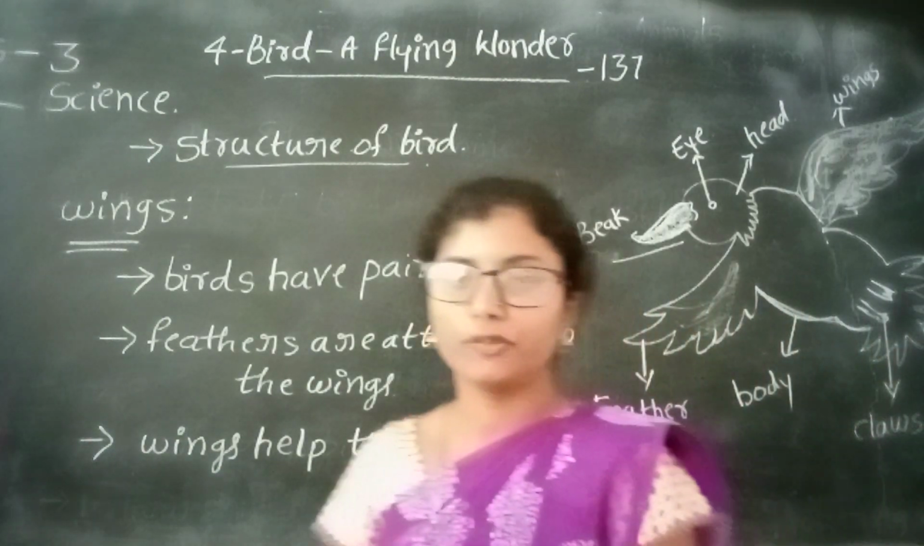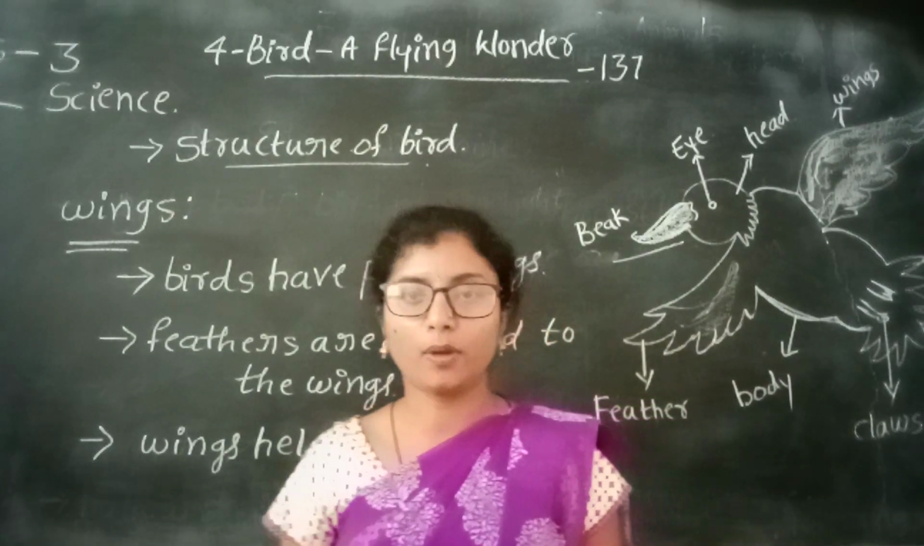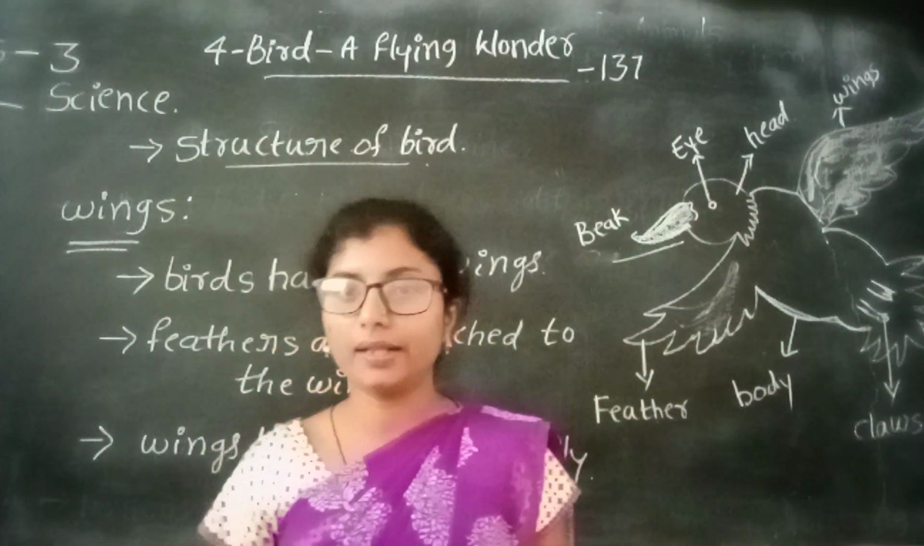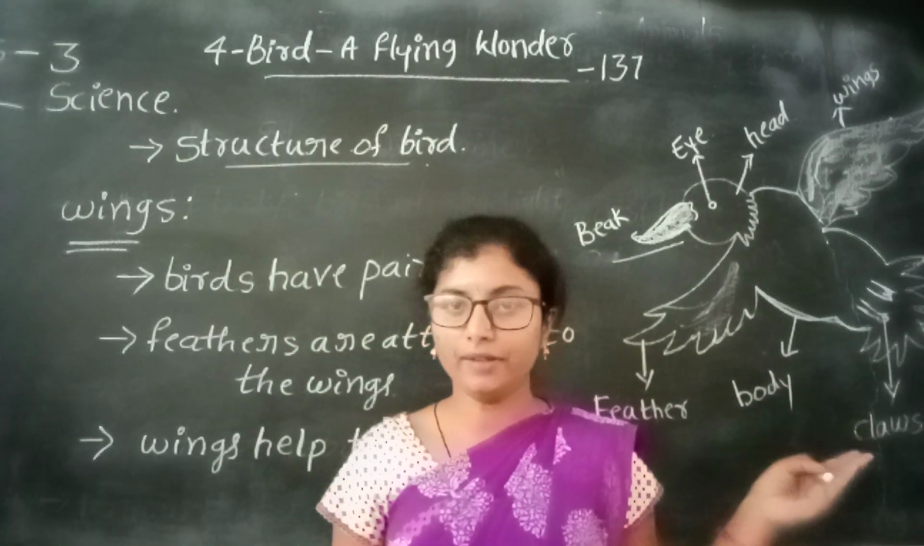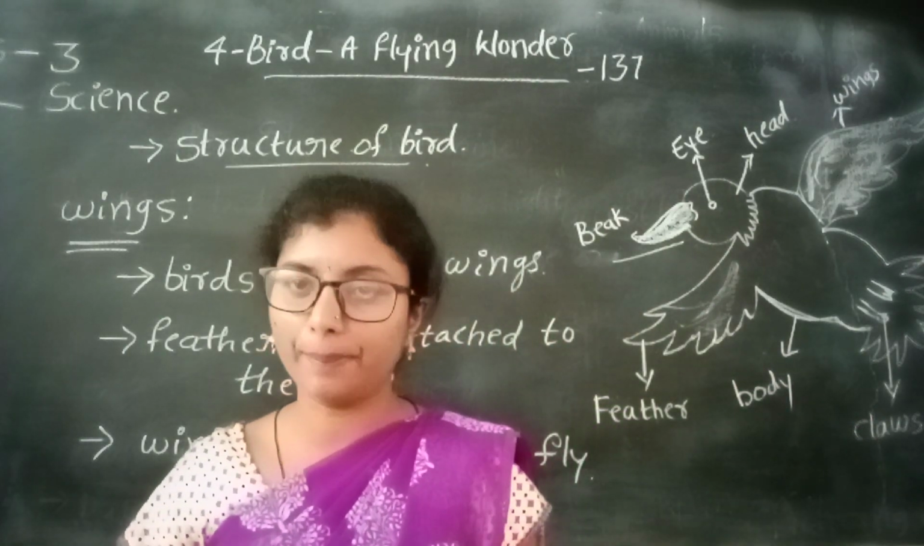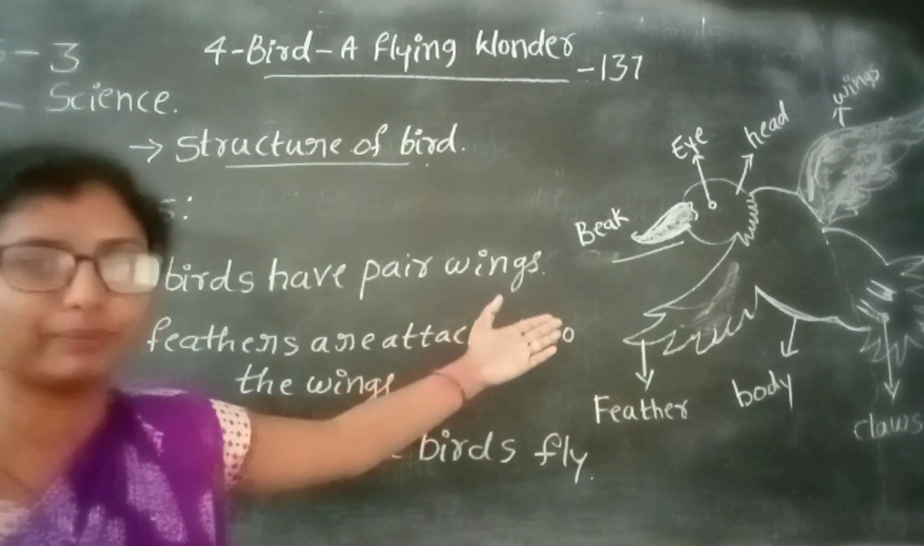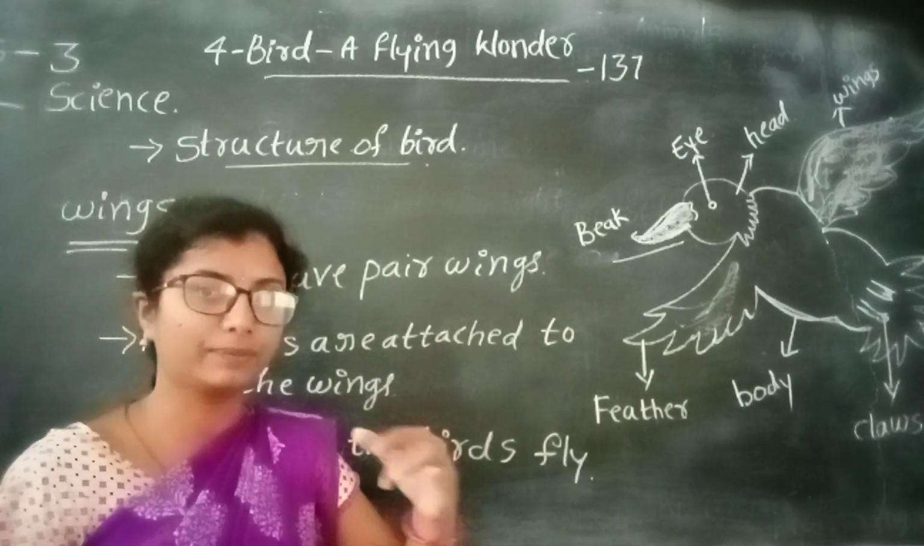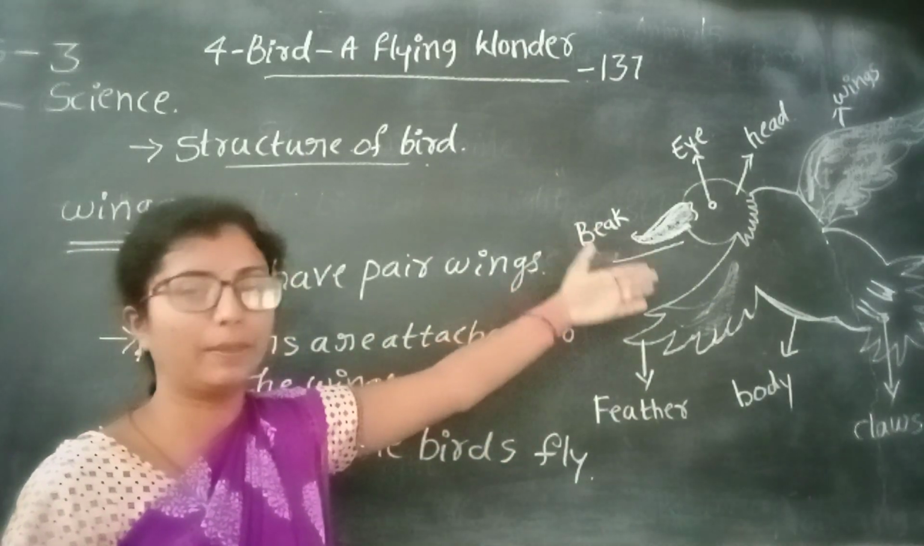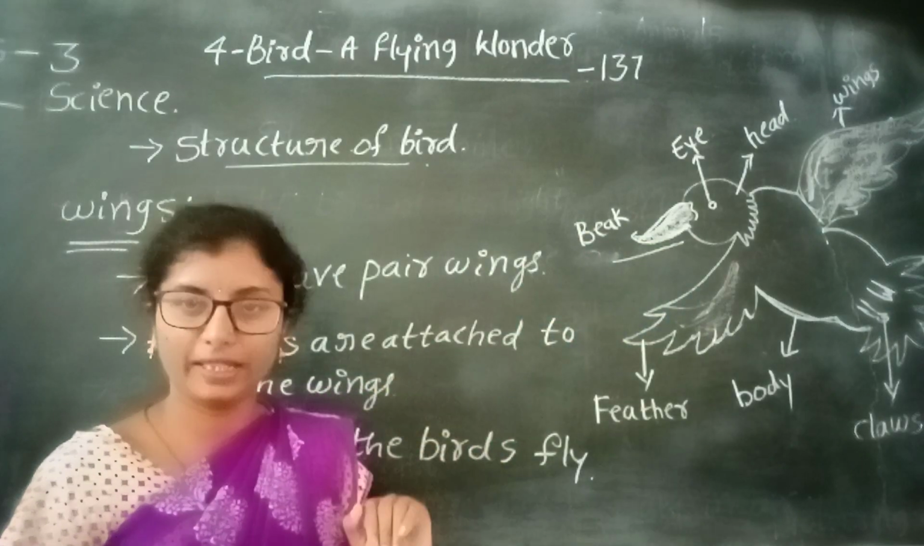Okay. What did we learn today? We learned about the body of the bird, the beak and wings. These are the parts of the bird. Beak is a part of the bird, and also we learned wings.